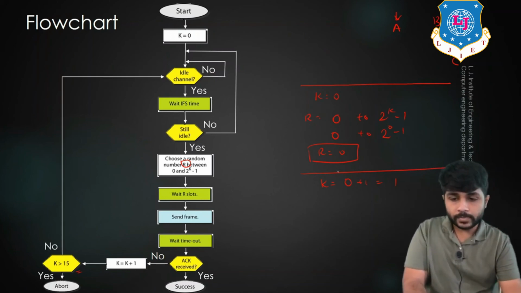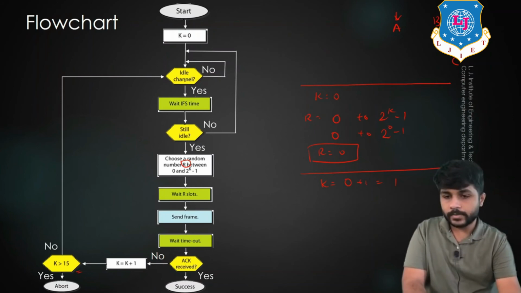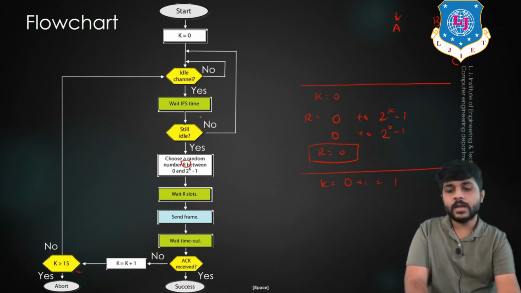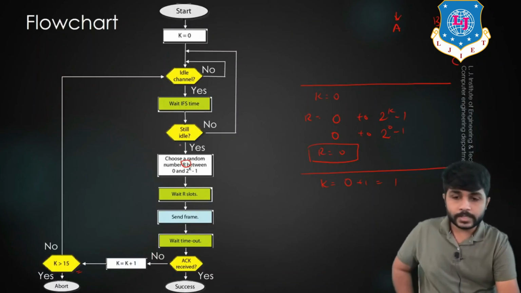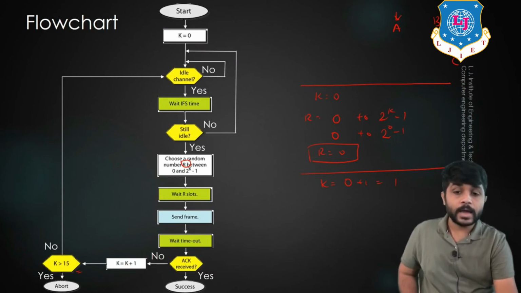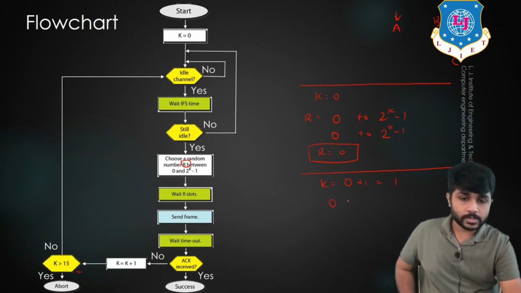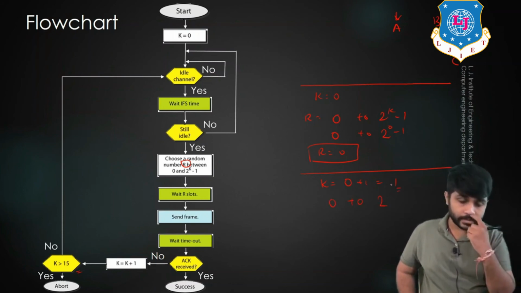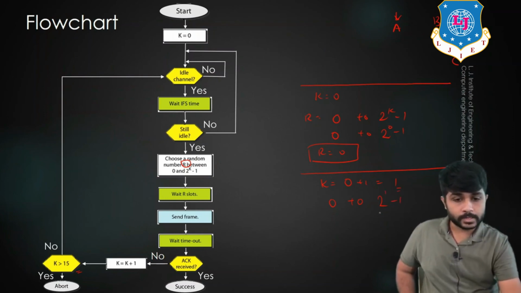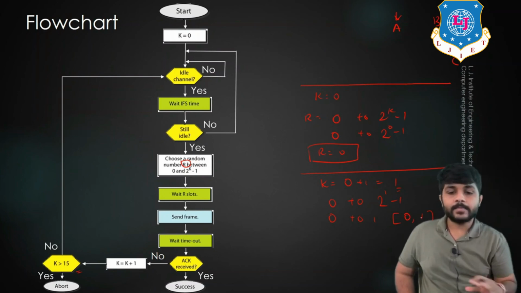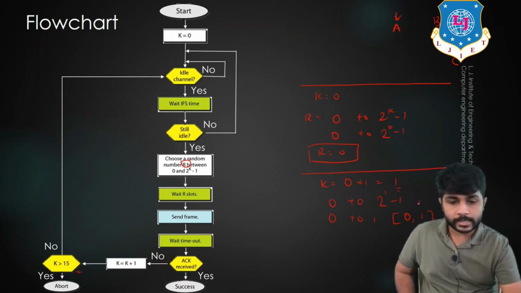So right now the value of k is 1, so A is allowed to send the packet. It will first sense the channel whether it is busy or idle. If the channel is idle, it will wait for IFS time. After waiting for IFS time, if the channel is still idle, it will wait for R number of slots. R can be found using 0 to 2 raised to k minus 1. The value of k is 1, so it will be 0 to 2 raised to 1 minus 1. So the value of R that we are getting is 0 to 1, two values for R. From these two values, A will select a random value. Suppose A selects 1, so it will wait for 1 slot and send the frame.